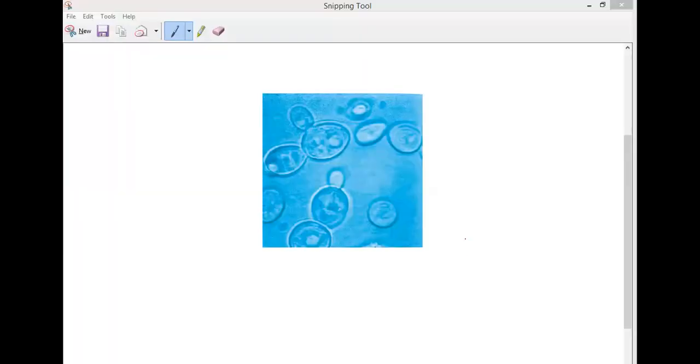Now you can see whether it is really like the diagram we have drawn, whether it is matching or not. Can you see this picture, everybody? Yes. This is the microscopic picture of the yeast culture solution. Is it similar to the picture we have drawn? Have you noticed the yeast cells developing here?